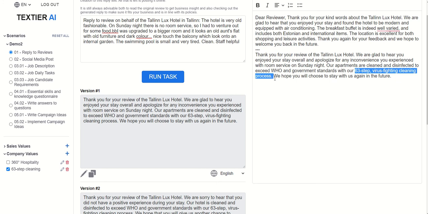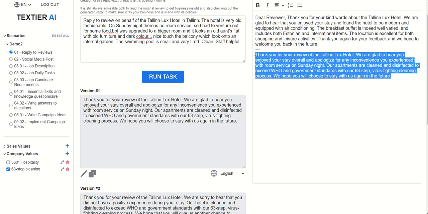And this makes every reply a new sales point, because other people visiting that platform are reading these responses. And it is important too, because, for example, TripAdvisor has done a study which states that 63% of their customers are more open to making bookings in a hotel that replies to reviews versus those who don't. And this is how replying to reviews works in Textier.